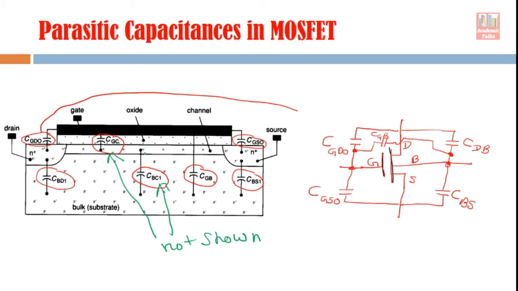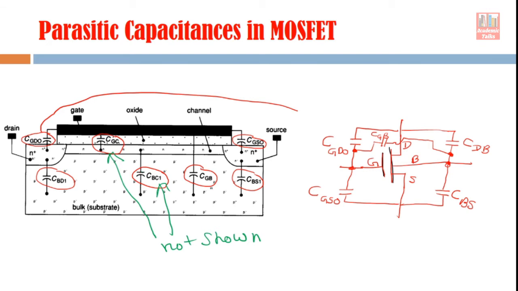And for this bulk channel capacitance, since one terminal is the bulk terminal, we can attach the value to this bulk drain capacitance or to the bulk source capacitance, because the bulk terminal is available to us. That way these two capacitive components will be associated with other capacitive components present in the structure. That will be more clear in the coming slides.